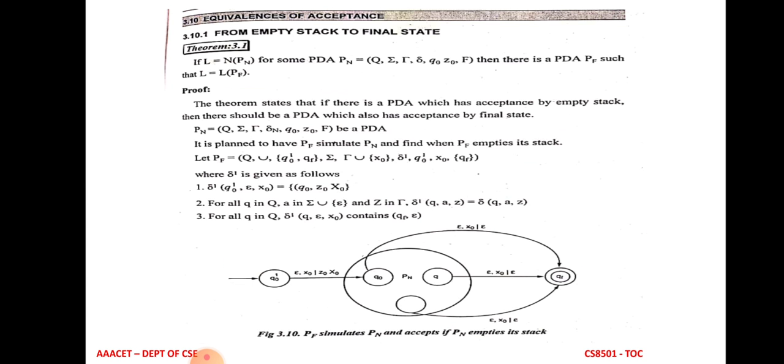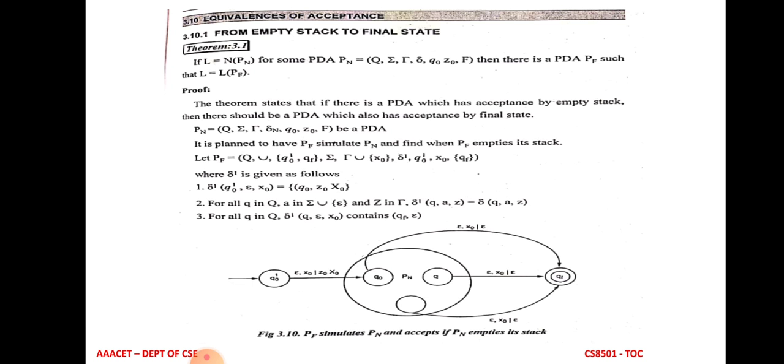You can see this diagram. It is the initial state Q0, epsilon comma X0. Epsilon is the current input symbol and X0 is the top of the stack element. Here, empty stack to final state means epsilon comma X0 is replaced by Z0 X0, because for final state, Z0 should be contained in the stack. That's why they are writing Z0 X0. In the intermediate there are states, which are circled, meaning there can be any number of intermediate states. That's why they are indicating it like this.